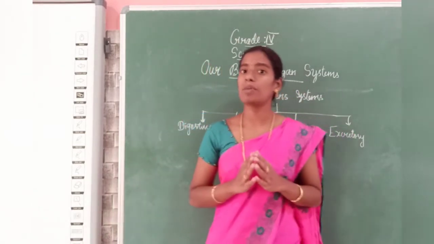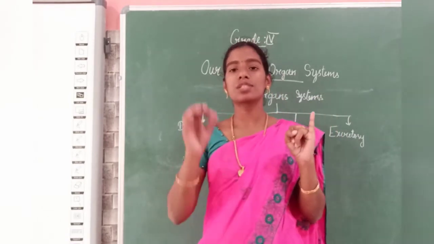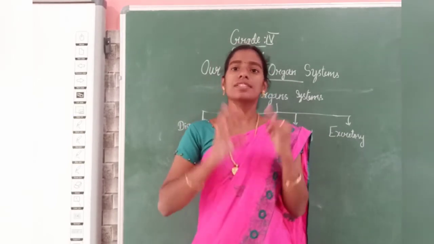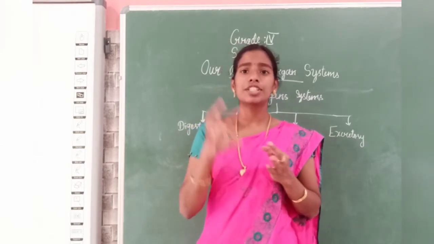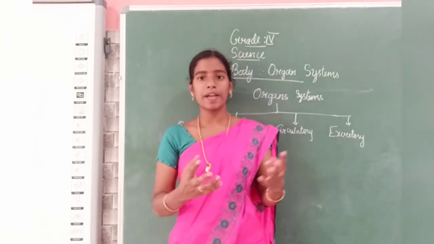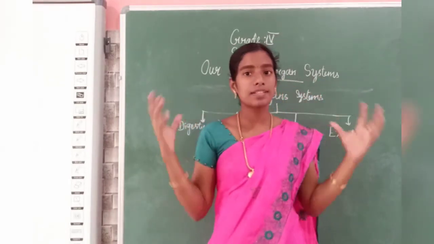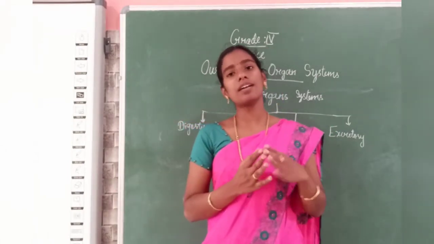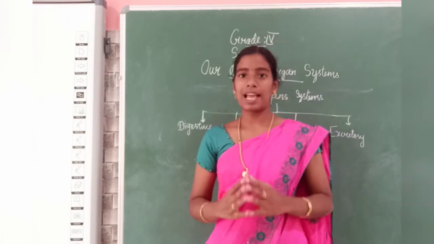I hope you are all clear about today's class. What have we learned in today's class? What is a cell? It is the smallest unit of the body. Then, what is a tissue? Cells combine to form tissues. What is an organ? The tissues combine to form organs. Then organ systems. Three or more organs will combine to form an organ system. All these organ systems will combine to form a human body. This is all about today's class. I hope you are all clear about today's class.